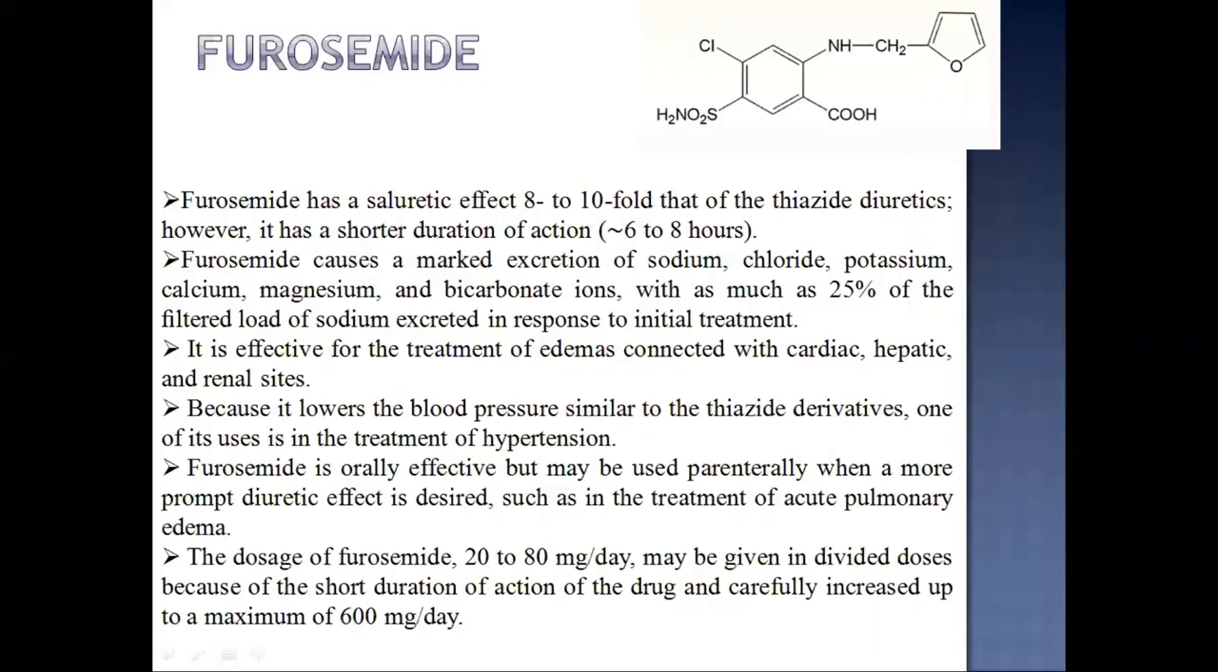It is effective for the treatment of edemas connected with cardiac, hepatic, and renal sites. Because it lowers the blood pressure similar to the thiazide derivatives, one of its uses is in the treatment of hypertension. Furosemide is orally effective but may be used parenterally when a more prompt diuretic effect is desired, such as in the treatment of acute pulmonary edema. The dosage of furosemide, 20 to 80 mg per day, may be given in divided doses because of the short duration of action of the drug, and carefully increased up to a maximum of 600 mg per day.